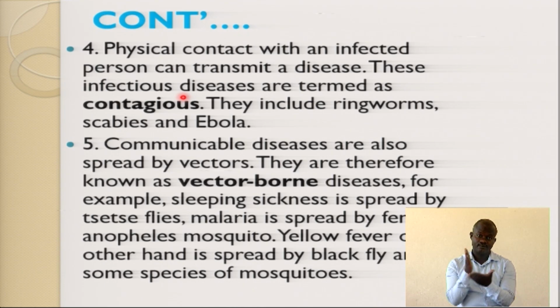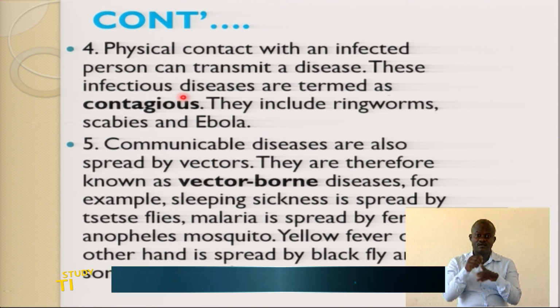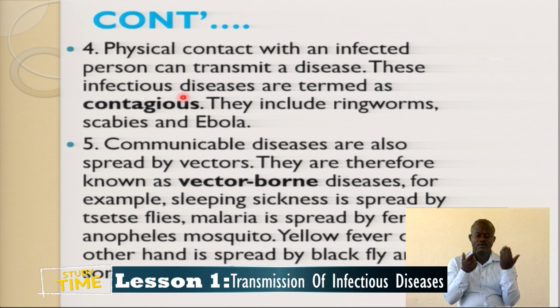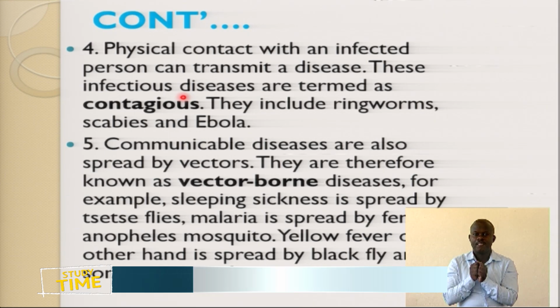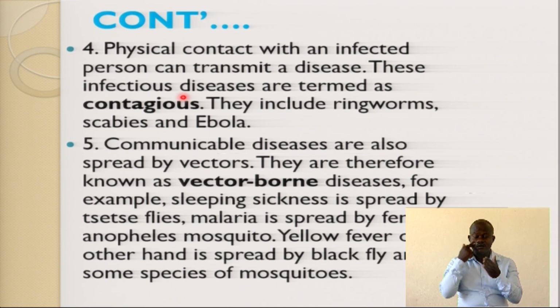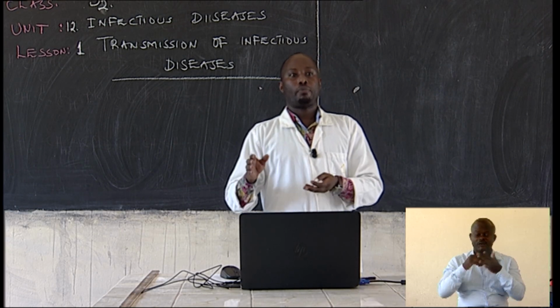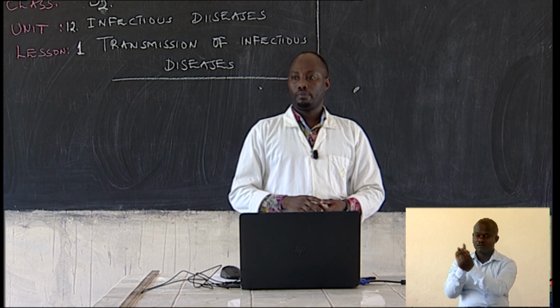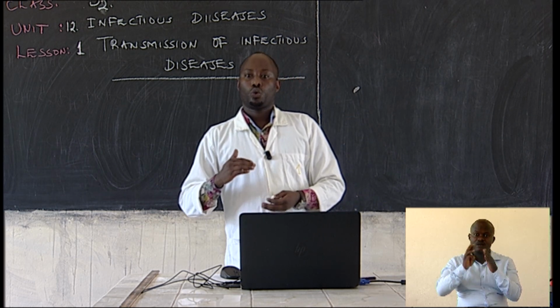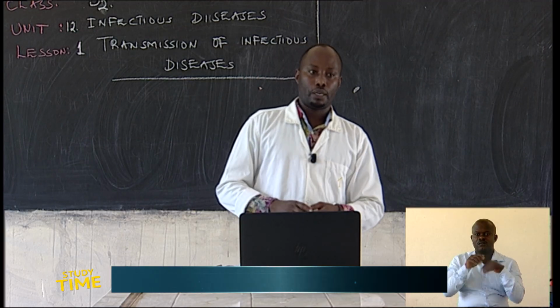All right? And this includes ringworms. People suffer from ringworms by being in contact with a person who is suffering from ringworms. Scabies too, we talk about skin rashes. When you are staying with someone, sharing basins and buckets, most of the time if your person is suffering from scabies, you're also likely to suffer from scabies. Another disease caused by physical contact is Ebola. That's why you have to try to distance yourself from people who are suffering from Ebola.